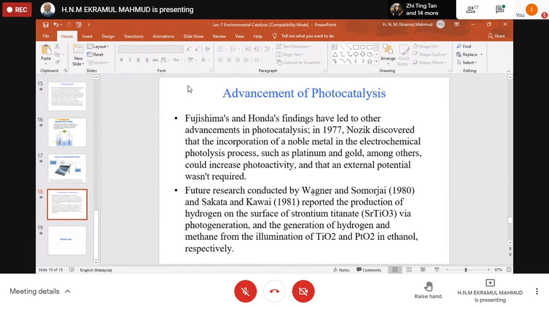Further research conducted by Wagner and Somorjai, and Sakata and Kawai, in 1978 and 1981 respectively, reported the production of hydrogen on the surface of strontium titanate. Right? Strontium titanate is a